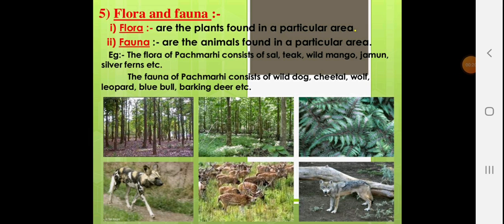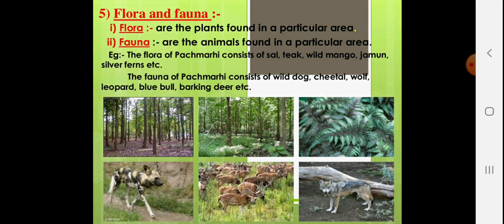So this part is all about flora and fauna. Now flora, the word itself suggests something: unique flowers. Fauna, that is unique animals available in that particular habitat. So the definition of flora is an important question. I generally put this question in my question paper: explain what is flora and fauna, giving suitable examples.